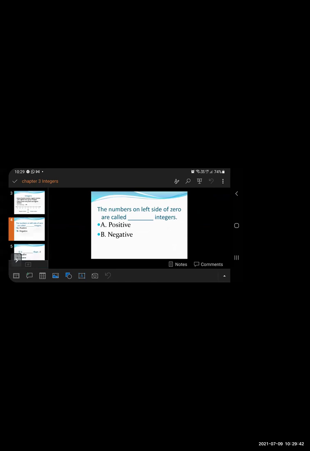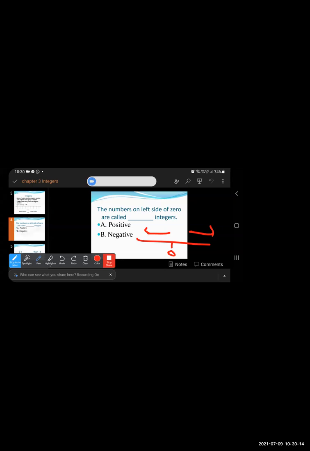Now let's move to another slide. Here is one question for you, dear children. The numbers on the left hand side of 0 are called as dash integers. For example, if the number line is like this, with 0 here, this is the left hand side and this is the right hand side. Numbers on the left side of 0 are called dash integers. Option A positive, option B negative. Now let me know in the chat box which option is correct, whether A or B.